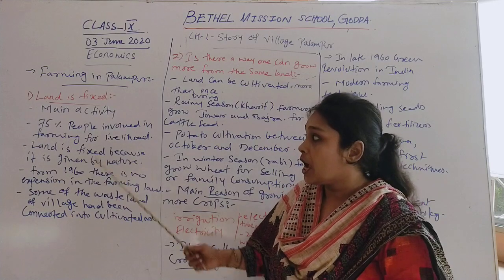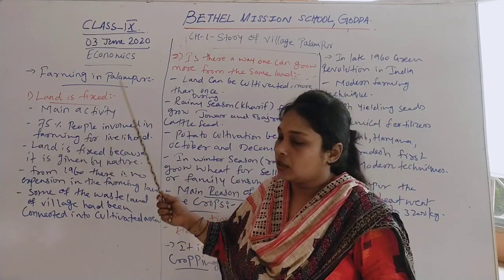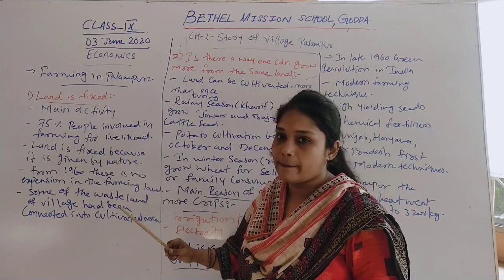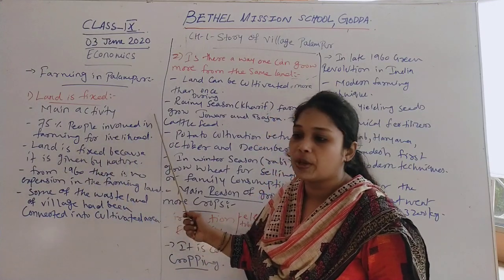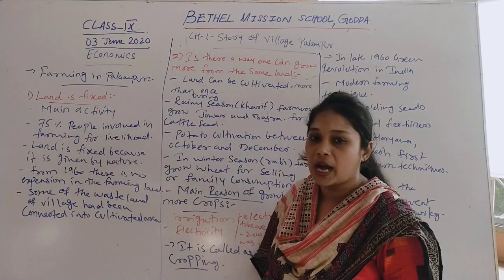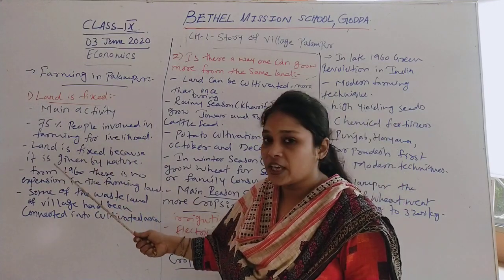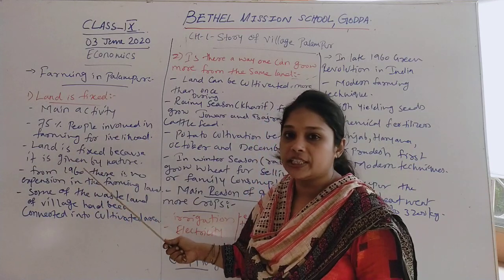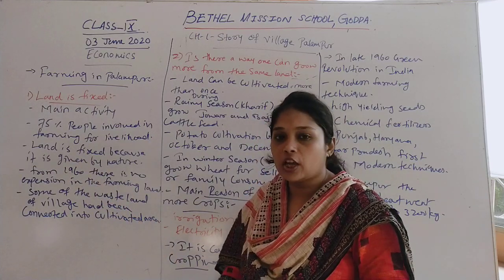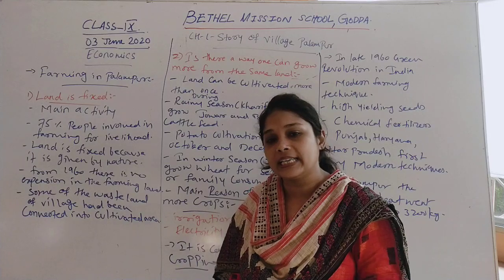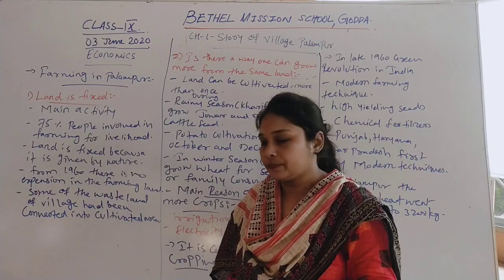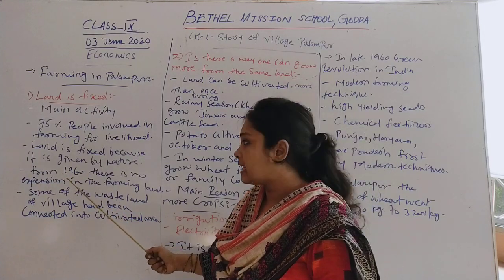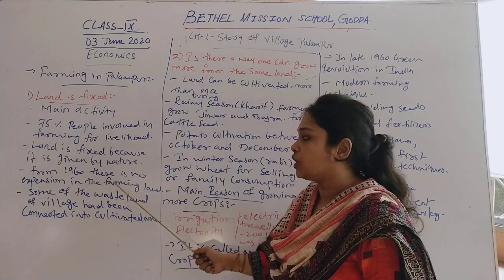In the same way, Palampur's main activity is also farming. And as we have seen, land is fixed because it is given by nature. So we cannot increase or decrease the land. It is fixed, and from 1960 there is no expansion in the farming land.